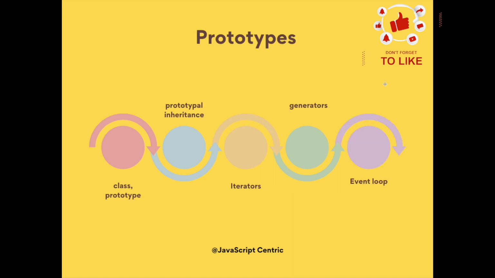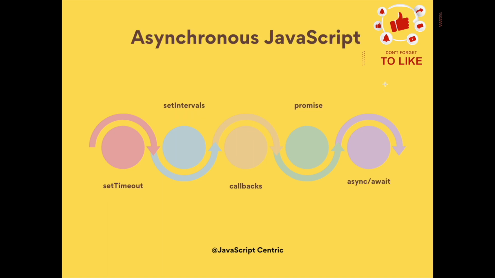Moving to the next topic, prototypes. In JavaScript we have prototypal inheritance, apart from class inheritance. So you should cover this one. Then you can move to iterator and generator functions. You will cover the event loop in that JavaScript engine topic. Now moving to the asynchronous part. Here you can learn about setTimeout, setInterval, callbacks, promises, and async await. You should know about callback hell, promise chaining, and then you can move to async and await. What is the use and what is the benefit of promises and async await.